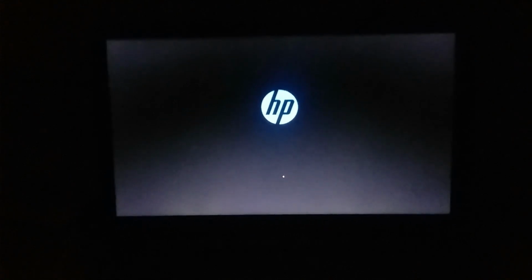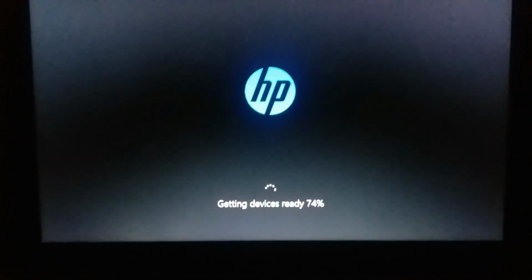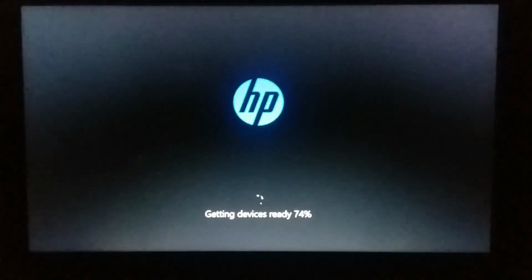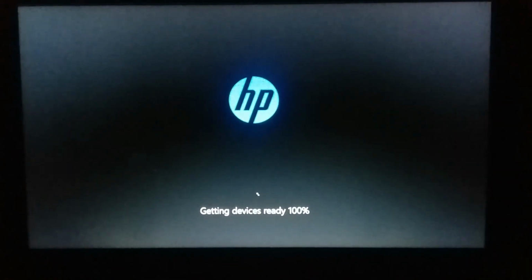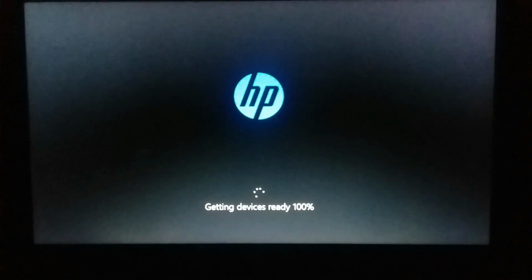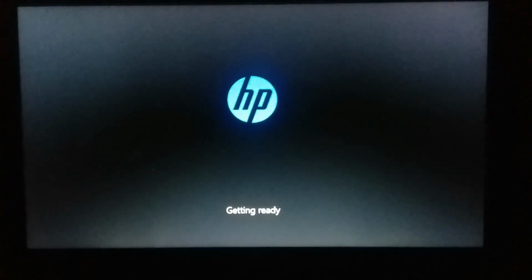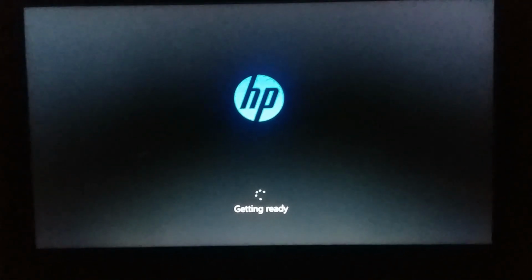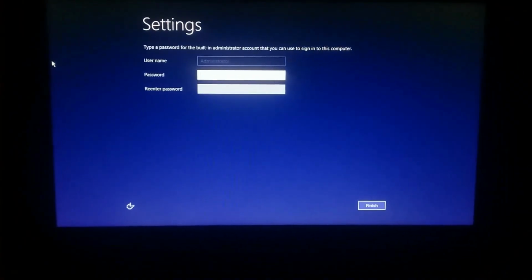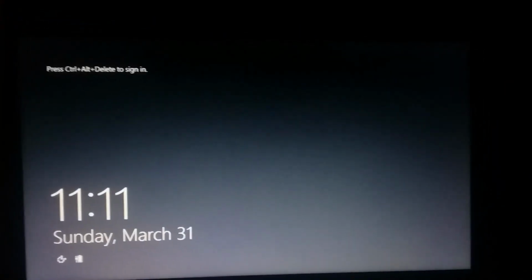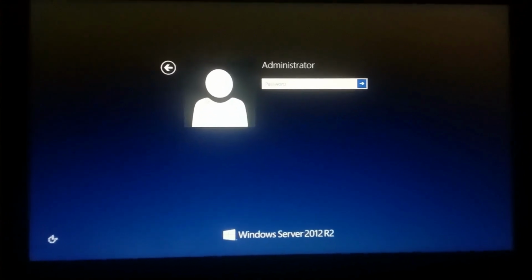Getting device ready, 70, 90, 100% has been completed. Finish. You have to give a username and password, and then finish. Administrator, Windows Server 2012 R2.